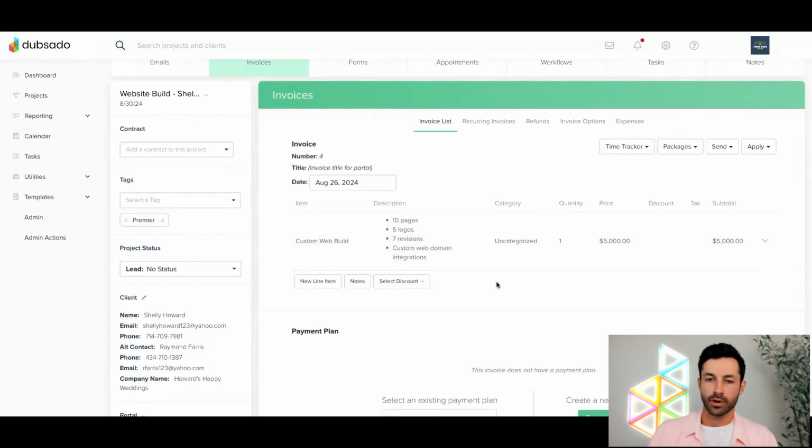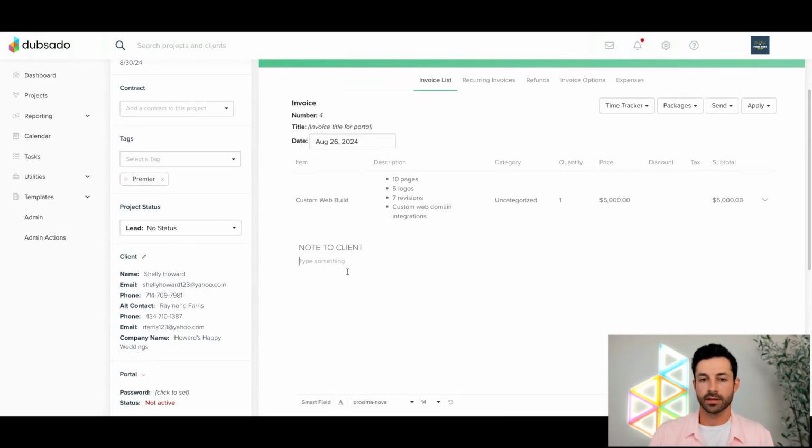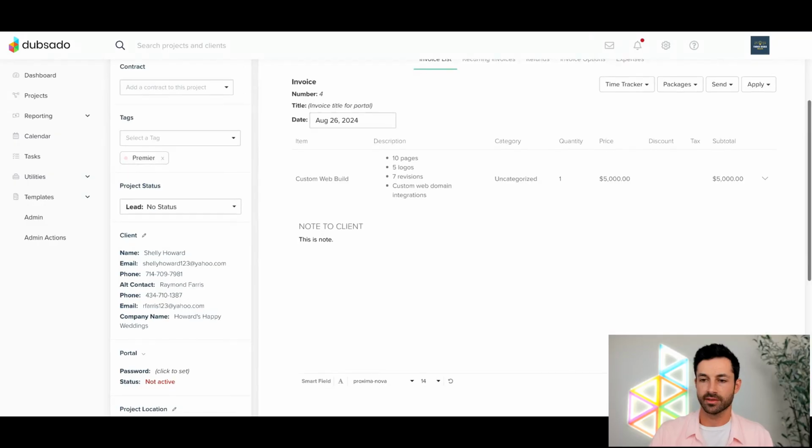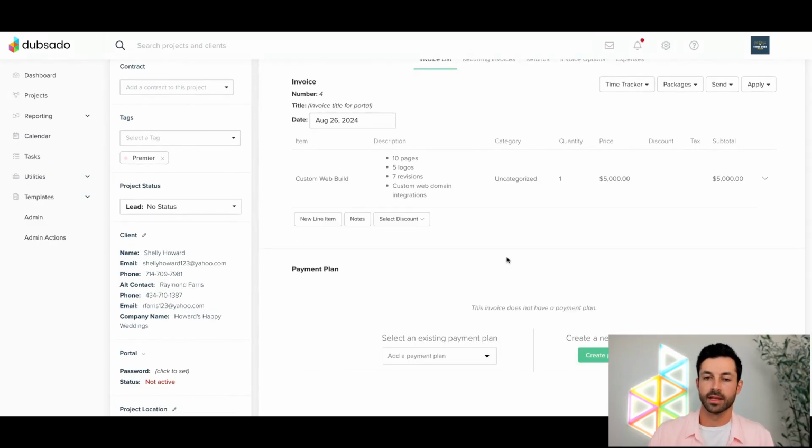Before I go back and make a project and show Ali how to do that real quick, I want to talk about the other two options we see here. So for notes, if I wanted to add a note to the clients, I could go ahead and type it in right here. And you might be wondering, well, where is this going to show up? So let's just type in this as a note because it's kind of a boilerplate. Save that. Once I say done, now it's saved.